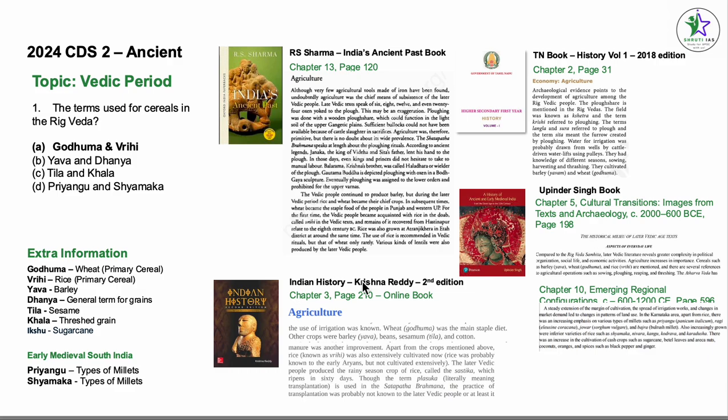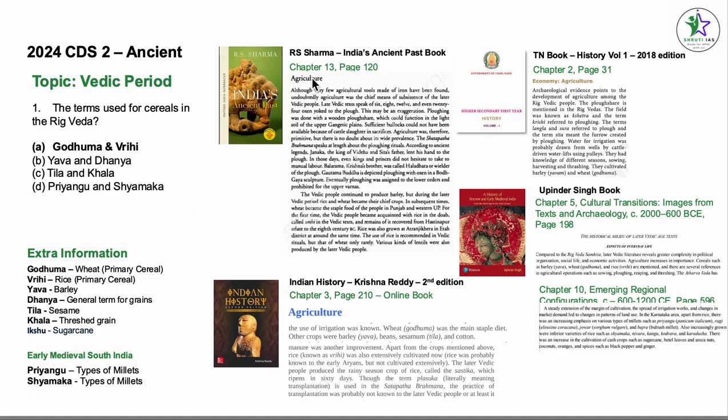One of the questions was from the Vedic period. The term used for cereals in the Rig Veda: A. Godhuma and Vrihi, B. Yava and Dhanya, C. Tila and Khala, D. Priyangu and Shamyaka. Now, this particular answer is technically given in four different books, right?